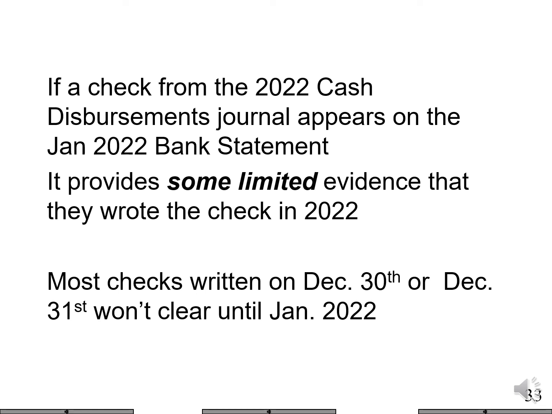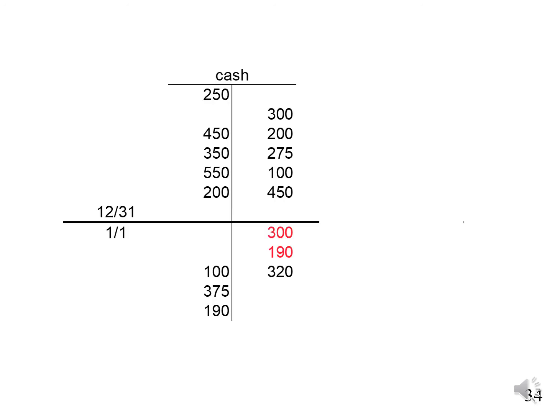The reason I say some limited evidence is most checks written late in December, 29th, 30th, 31st, won't actually clear the bank until January of 2022. Here's what we're worried about. We're worried about these guys. They recorded them in 2022, but we want to make sure they did not write them in 2021.